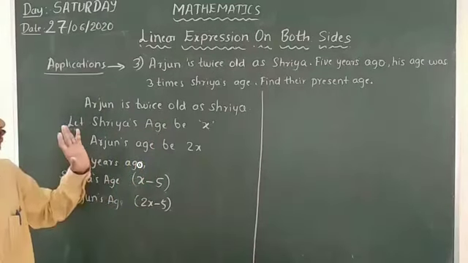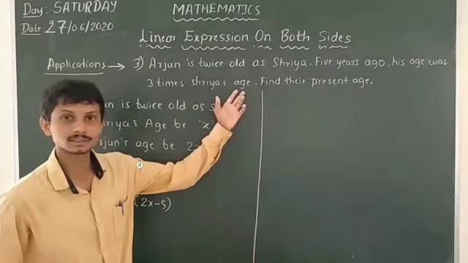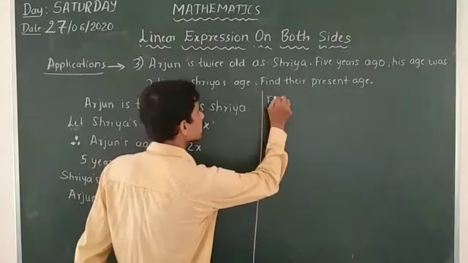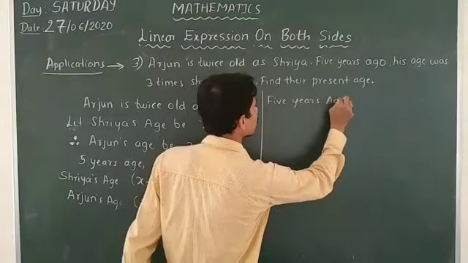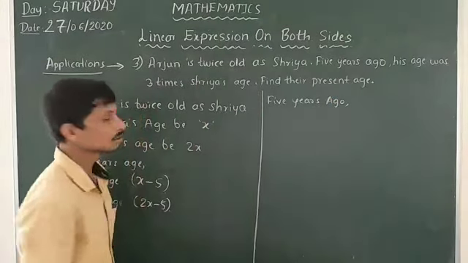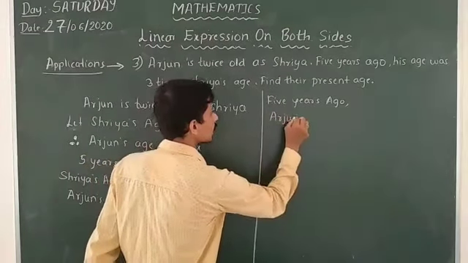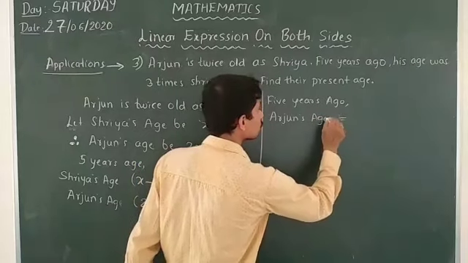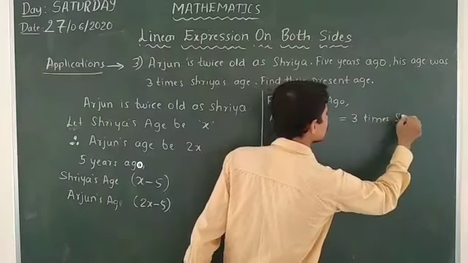So 5 years ago, his age was 3 times Shriya's age. That means 5 years ago, Arjun's age is equal to 3 times Shriya's age.